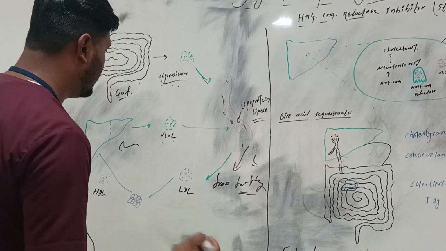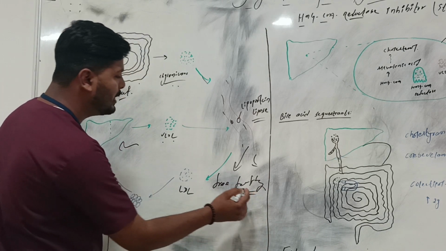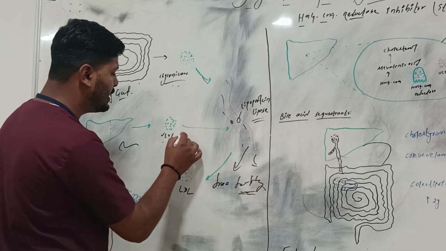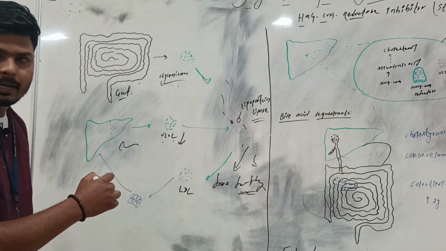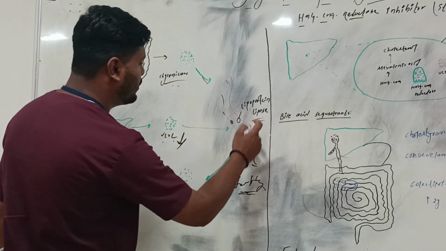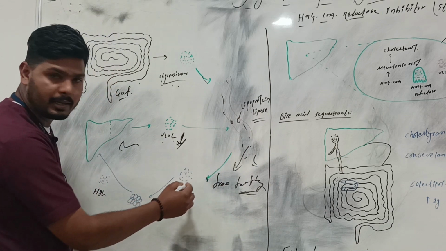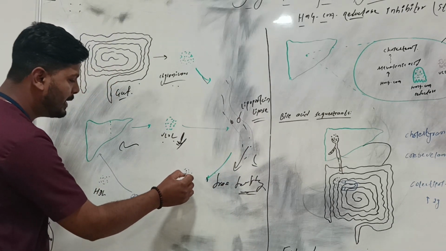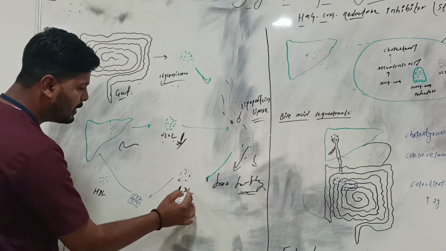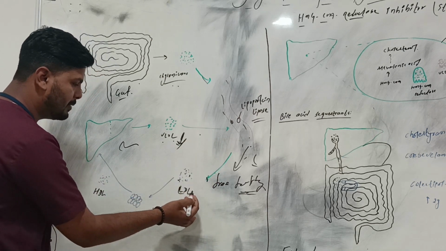Then automatically the level of VLDL decreases, and as the triglycerides decrease, VLDL gets converted into LDL.